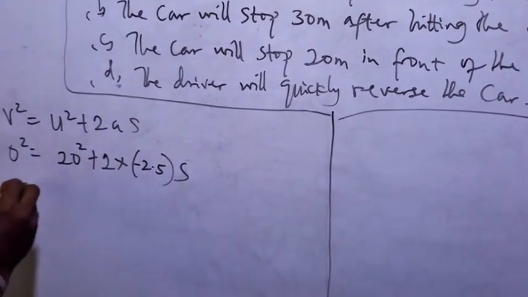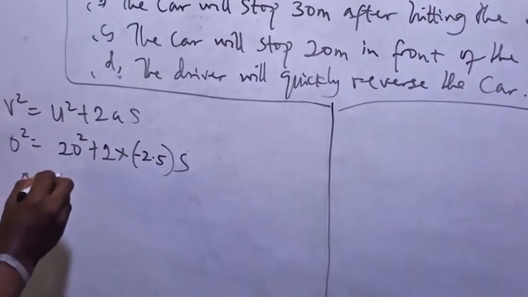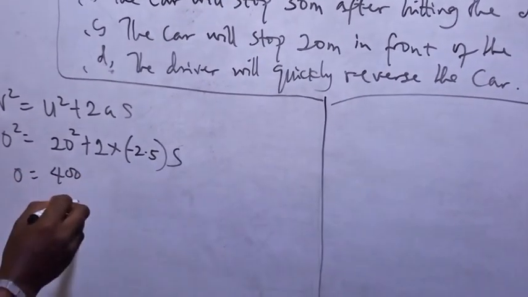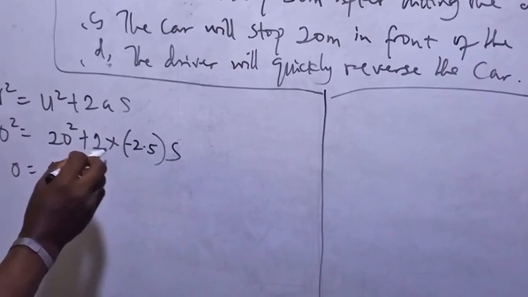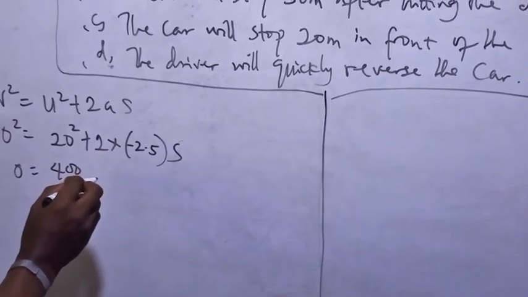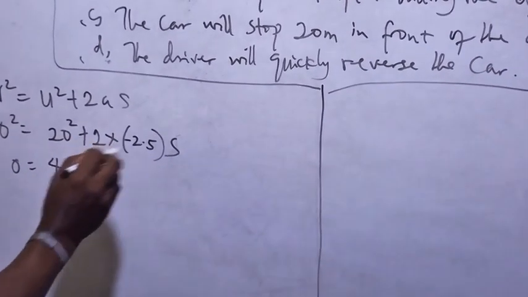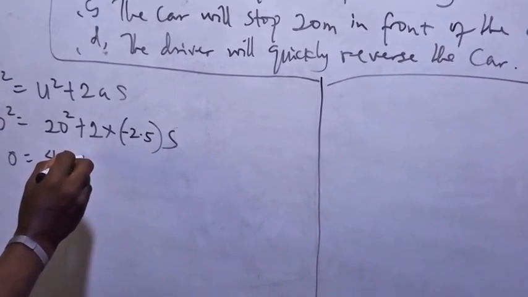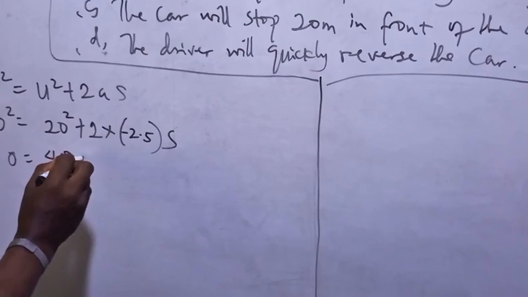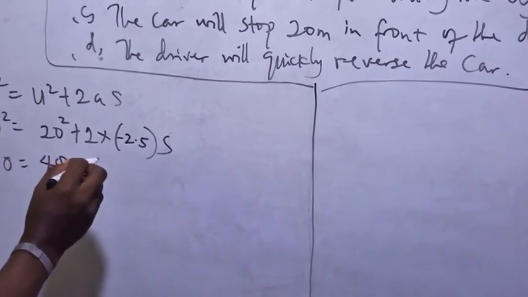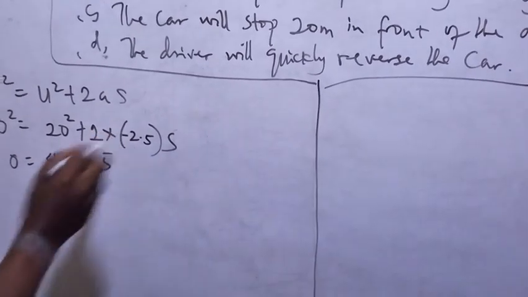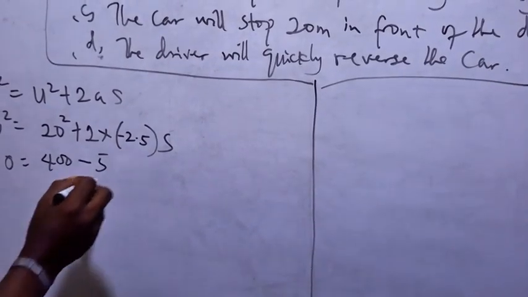Now this is 0 equals 20 square, which is 400, plus 2 multiplied by 2.5 multiplied by minus 2.5... because there's a deceleration instead of acceleration, because the brakes are applied. You have minus 5, since 2.5 times 2 will be 5.